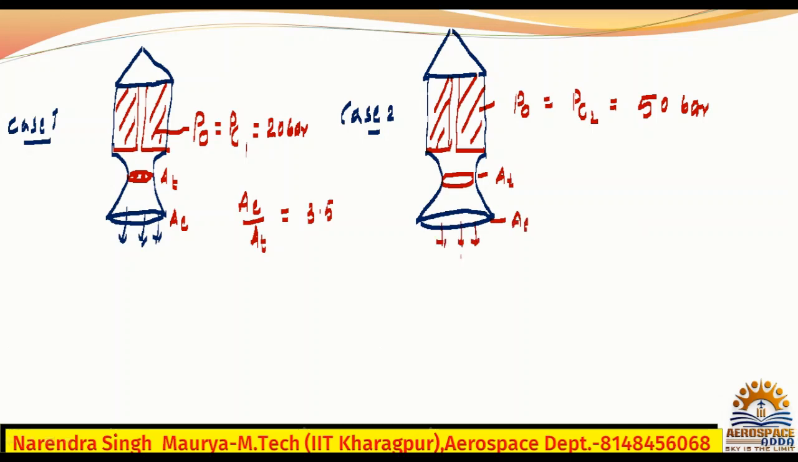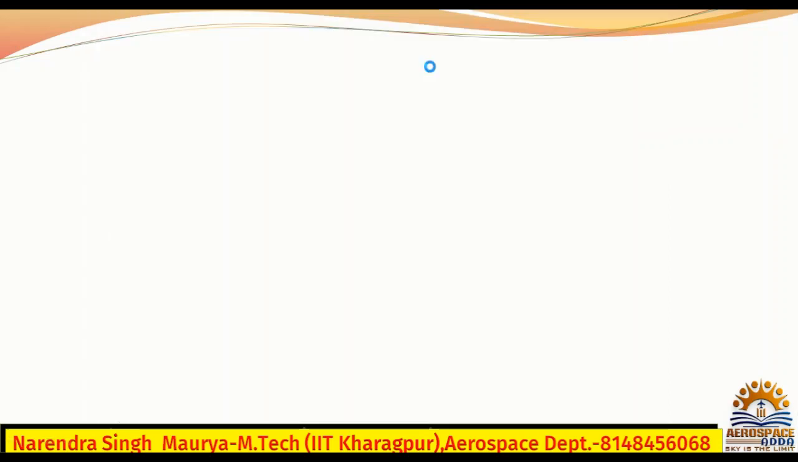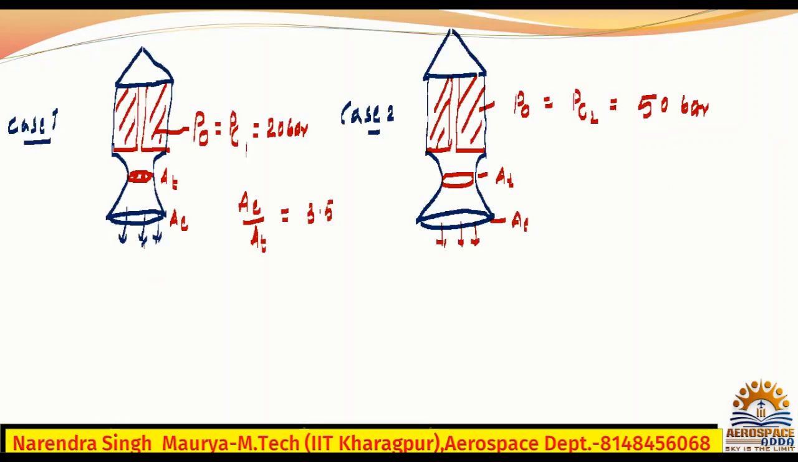For case 1 they have given thrust F1, and CF1 is the thrust coefficient. I will tell you what CF1 is. So those two values they have given. F1 is known. The hot exhaust is optimally expanded to 1 bar for rocket 1. Optimally expanded means PE is equal to PA.